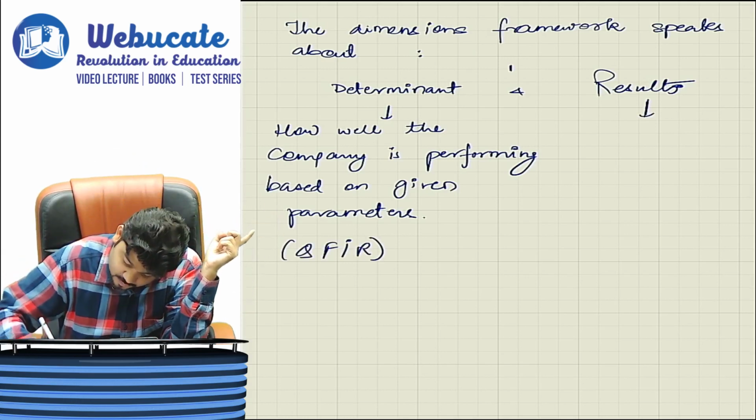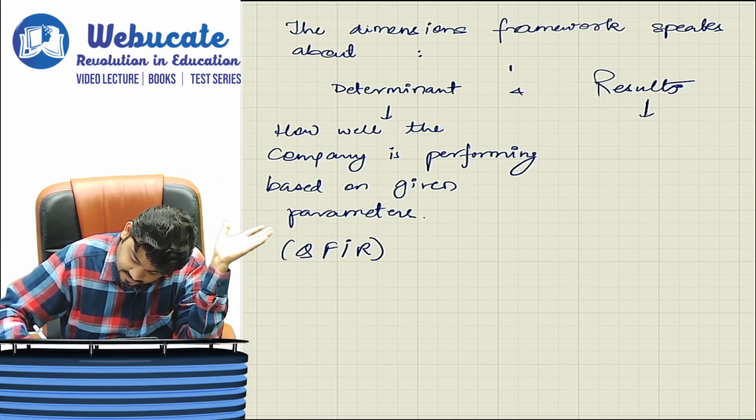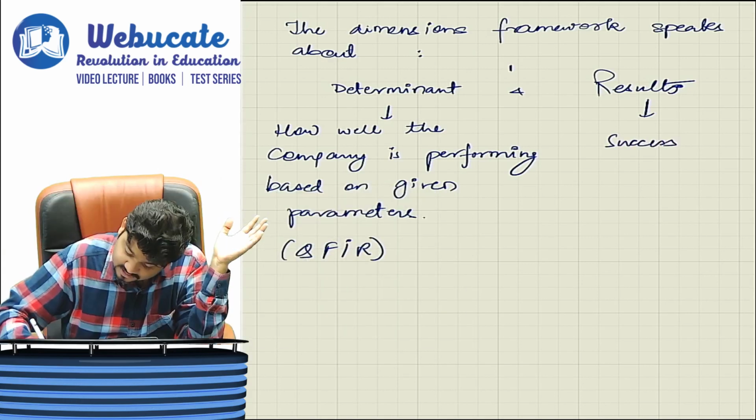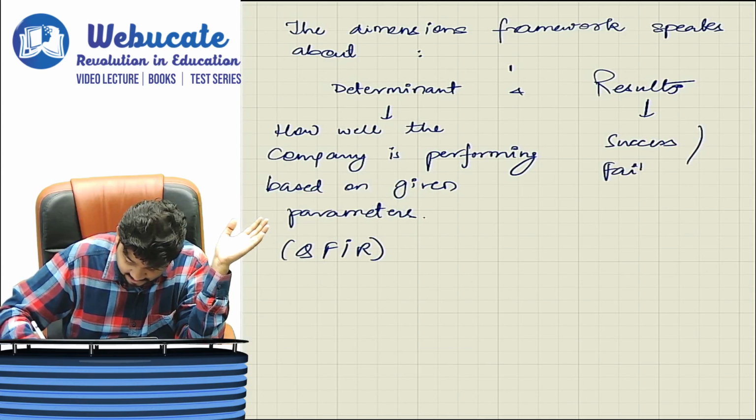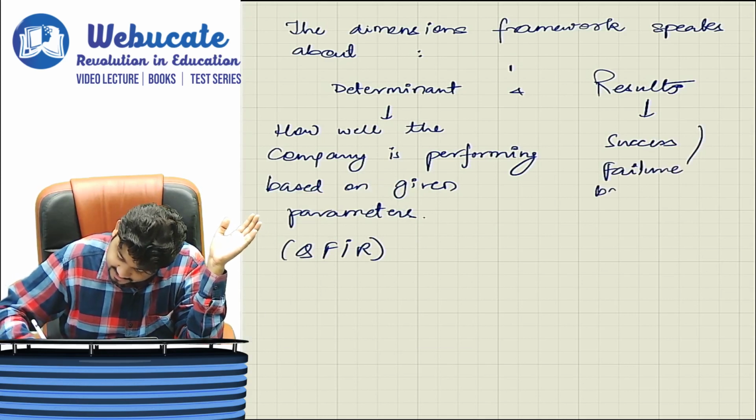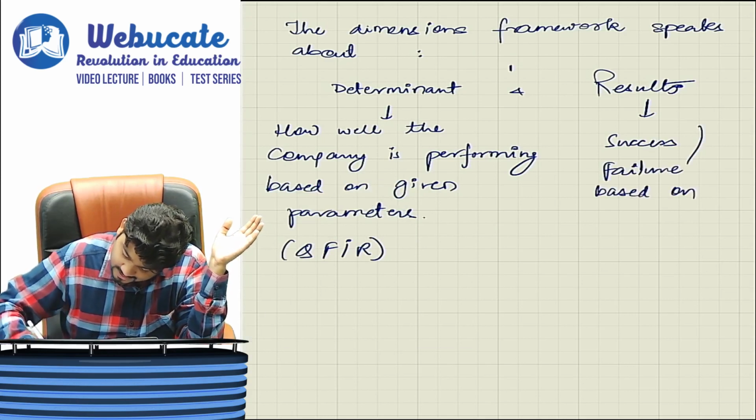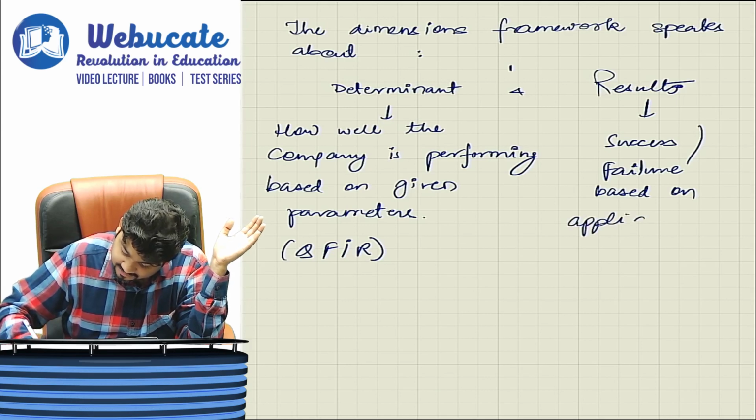And results will speak of success or failure based on application of determinant.